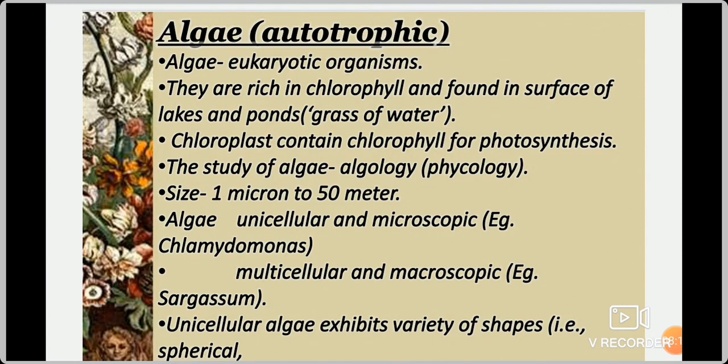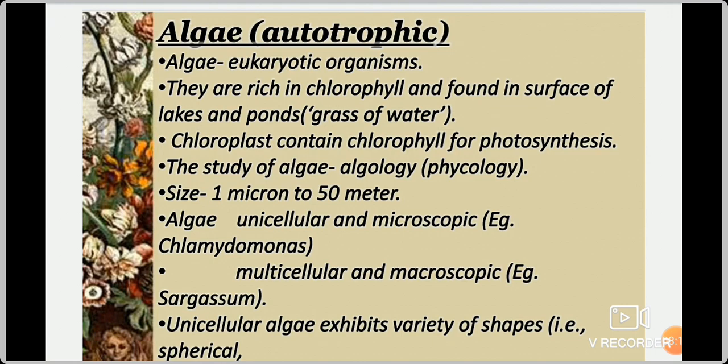Then algae may be unicellular or multicellular. Unicellular means we are unable to see. That's why we call it microscopic. So example, the best example for unicellular algae is Chlamydomonas.